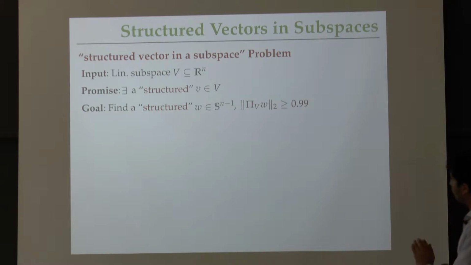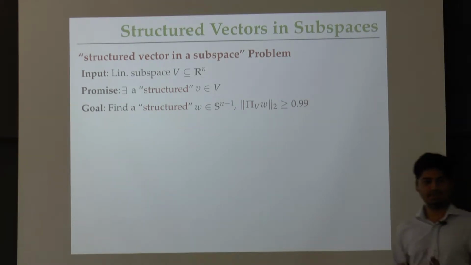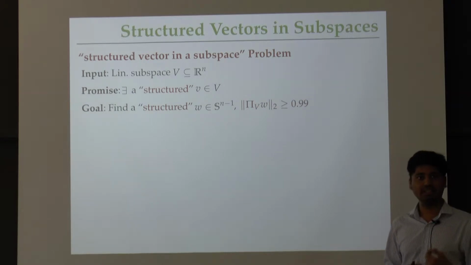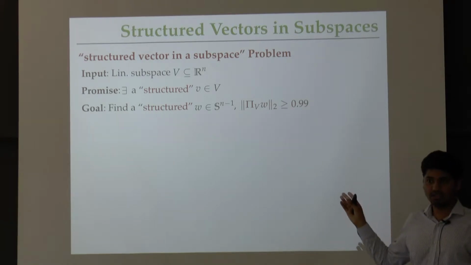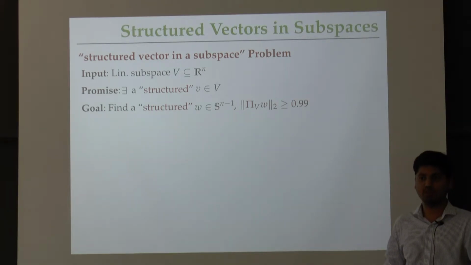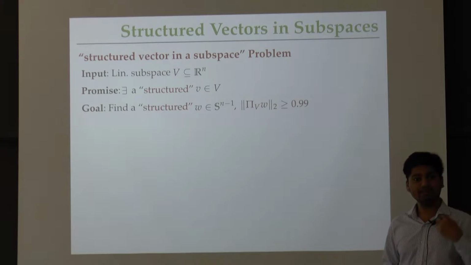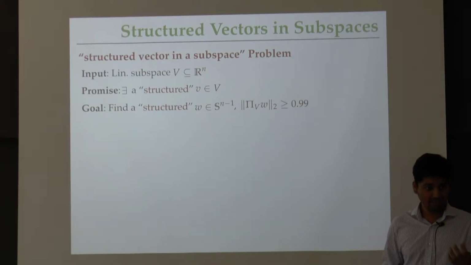Okay. So I'm going to call this the structured vector in a subspace problem. Input here is a linear subspace of R^n. Your promise is that there is a structured vector v contained inside this subspace V. And this structure is intentionally a placeholder. I'm going to replace it by various things in order to get new problems. And the goal is to find a structured vector w, let's say unit norm, such that if I project this vector w to the subspace V, then it's almost all of it, in the same sense as before, the Frobenius norm or the 2 norm here.